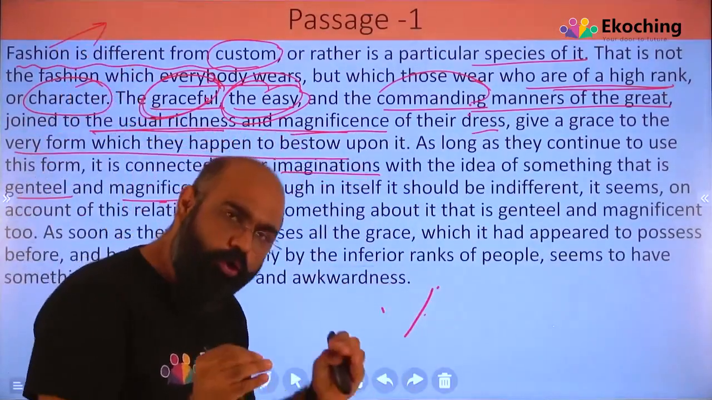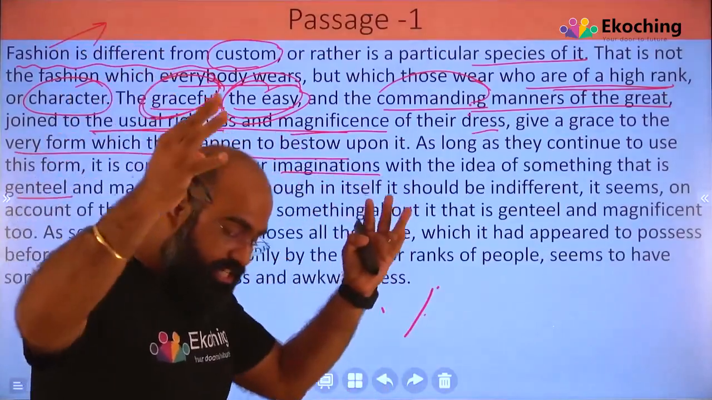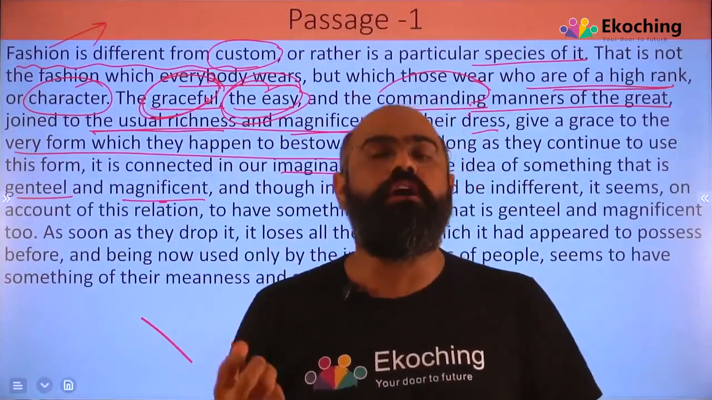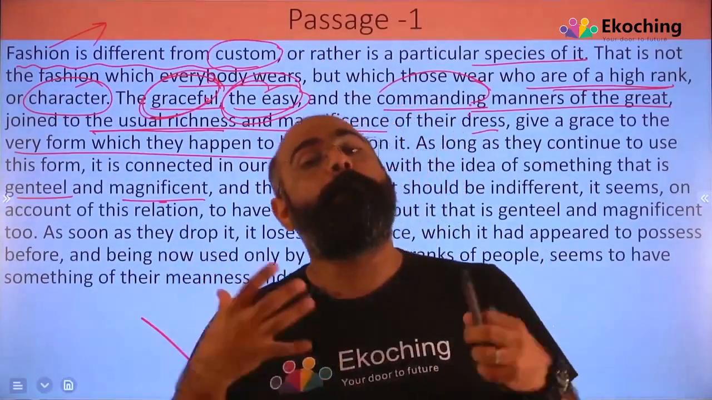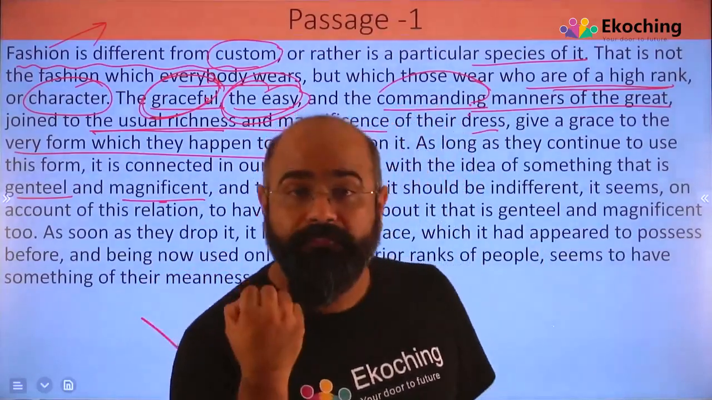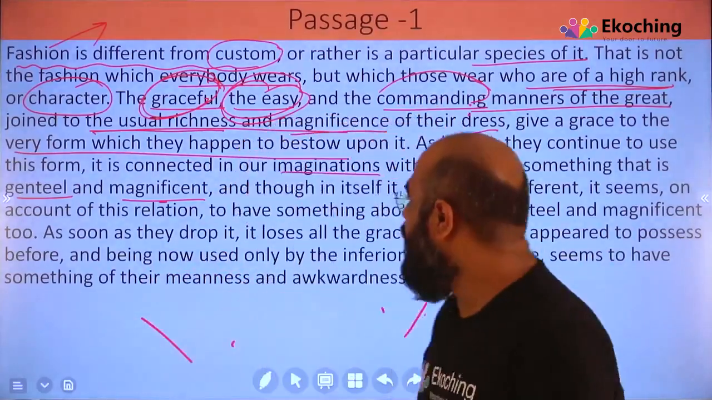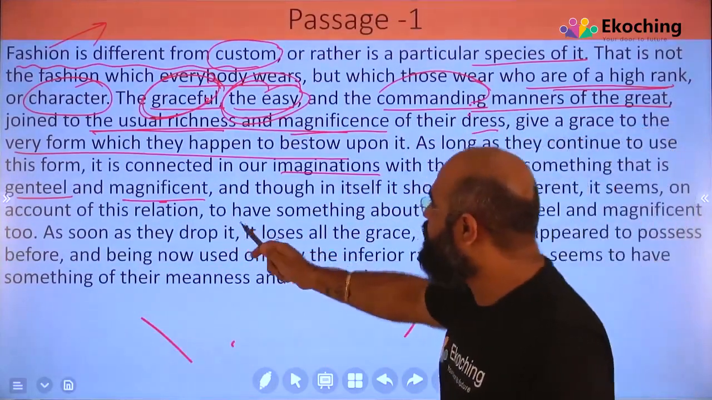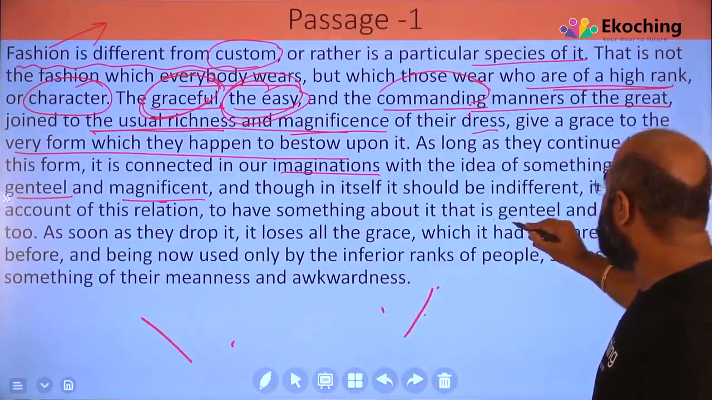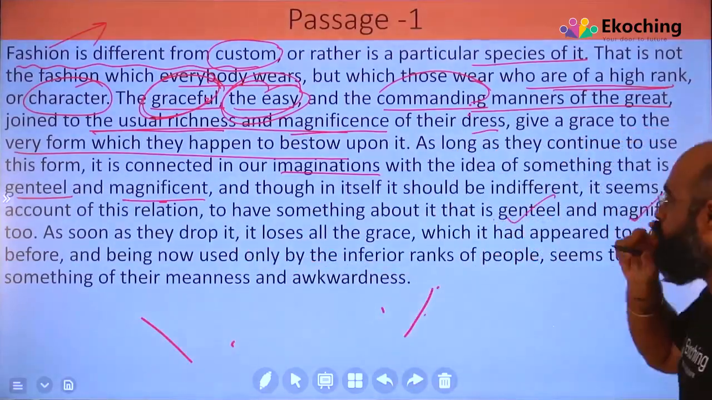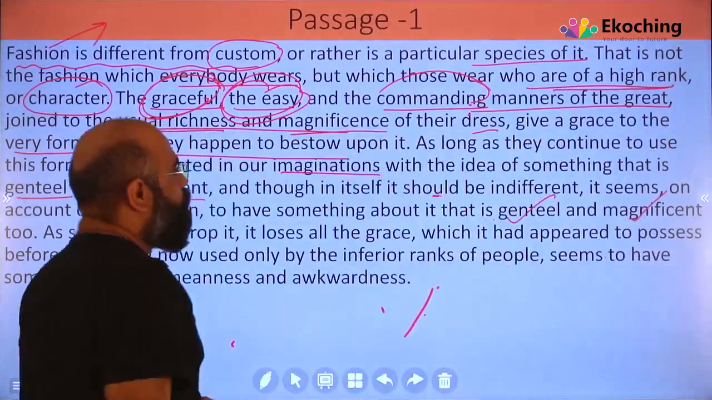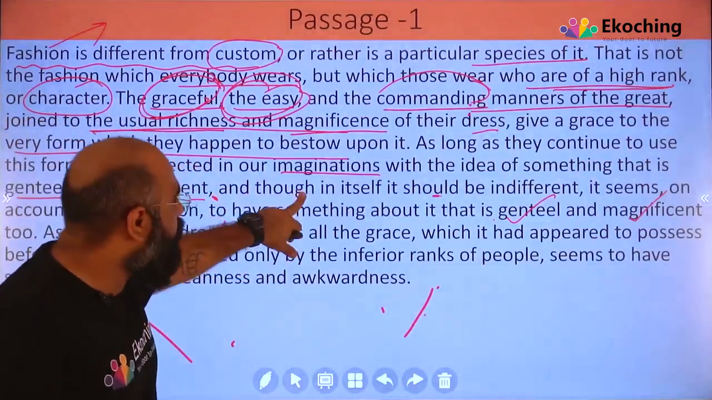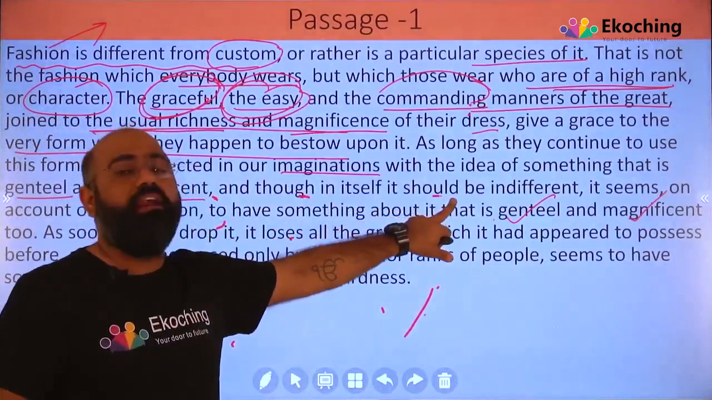So जब तक वो लोग ये चीजें पहन रहे हैं, तब तक वो जो imagination है wearing, if Ratan Tata wears a suit, so that imagination is there of a commanding person, of a graceful personality, of a magnificent personality, that becomes the fashion, right? And though in itself it should be indifferent, it seems on account of this relation to have something about this that is genteel and magnificent too. So वो क्या बोलना चाह रहा है? Now, the idea of something that is genteel and magnificent, and though in itself it should be indifferent.